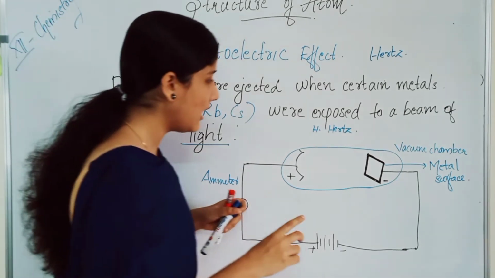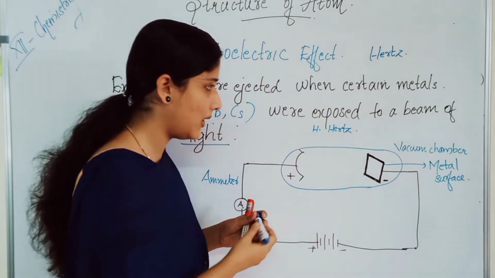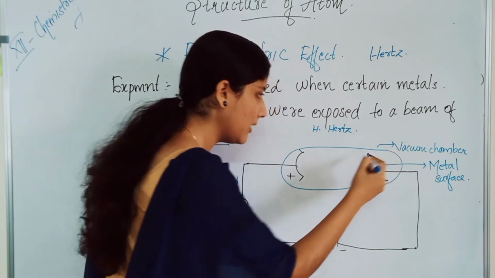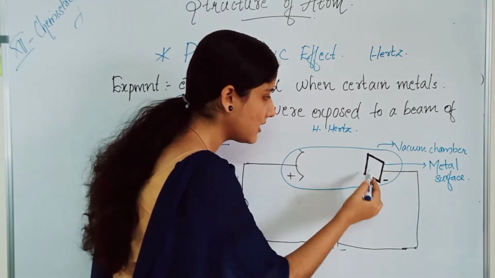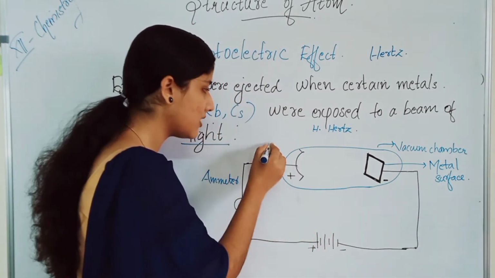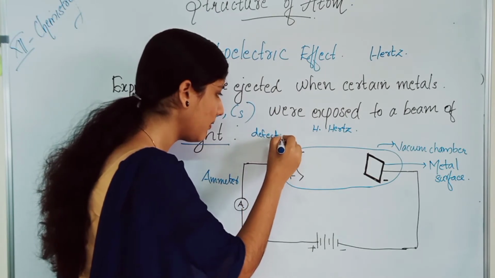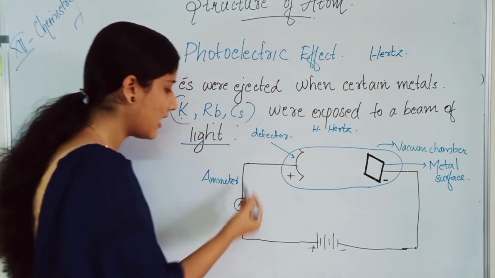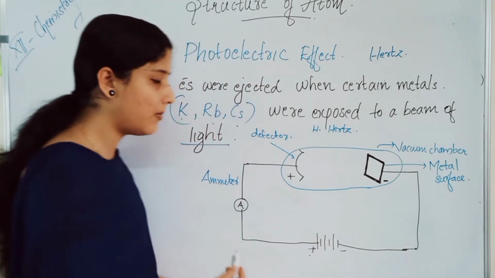The experimental setup was, here a metal surface was connected in a vacuum chamber. This is a vacuum chamber, and here a metal is kept. A metal is connected on the negative side, and on the positive side a detector is present. This is a detector, which is connected to an ammeter and then to a battery. This is the experimental setup.